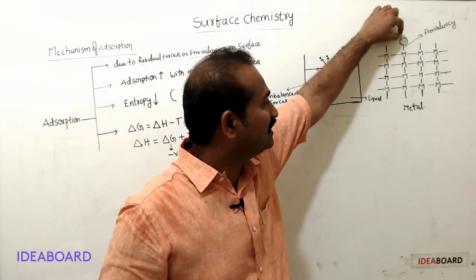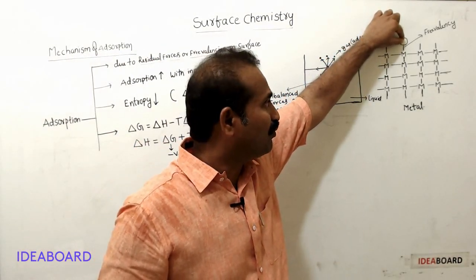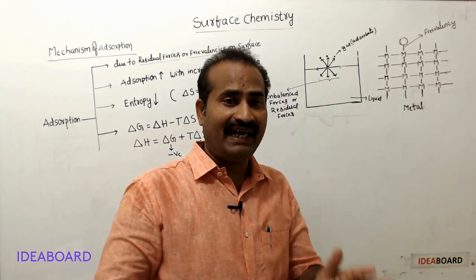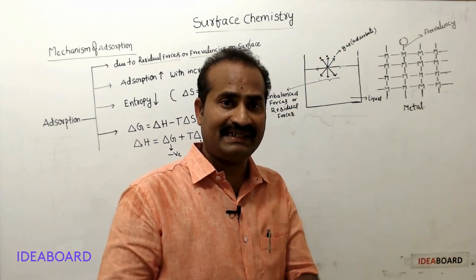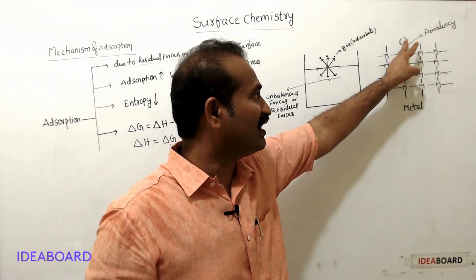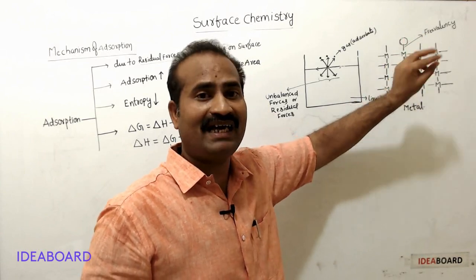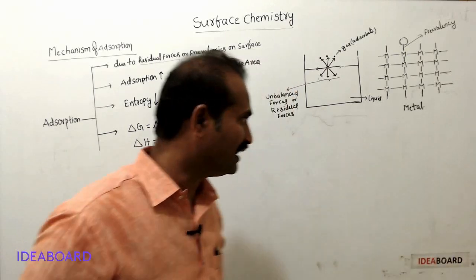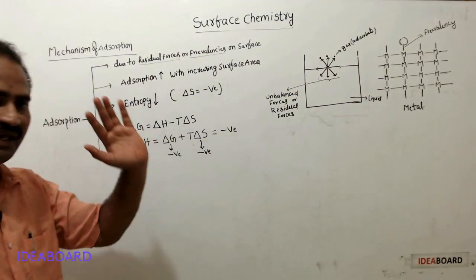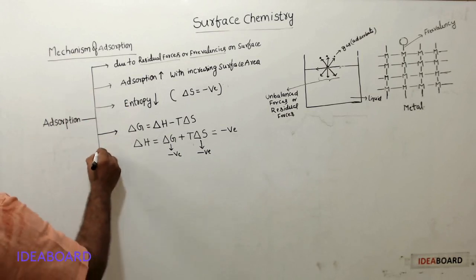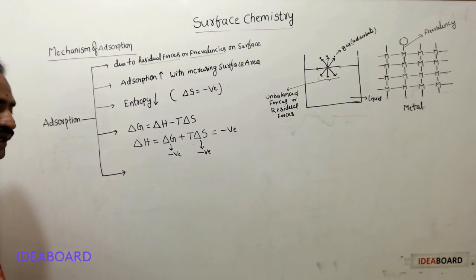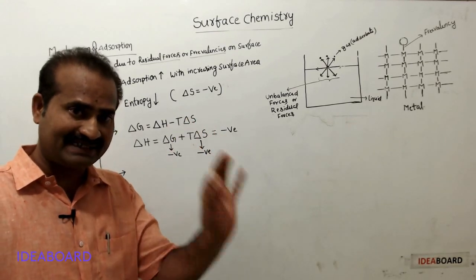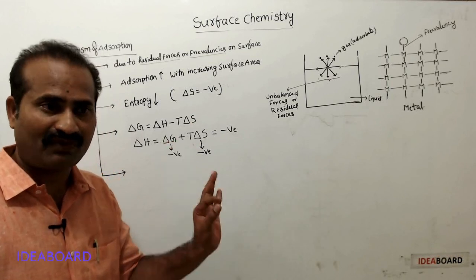During adsorption, adsorbate molecules are bonded to the adsorbent surface. We know that when a bond is formed, energy is released. During adsorption, a bond is formed between adsorbate and adsorbent. Hence, energy is released during adsorption. Hence, adsorption is an exothermic process. Here we can observe three thermodynamic properties: delta G negative, delta S negative, delta H negative for the adsorption process.